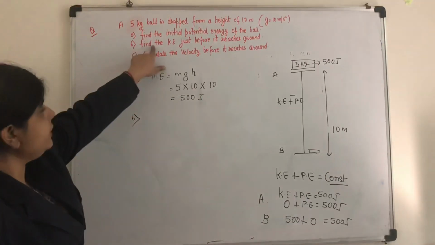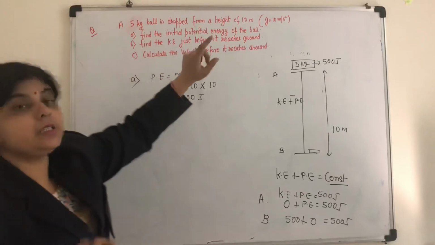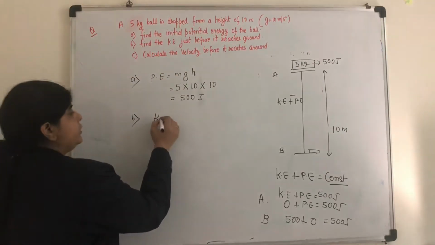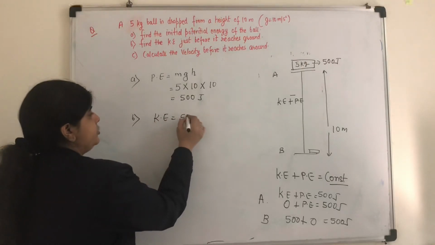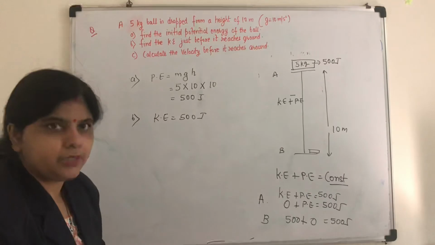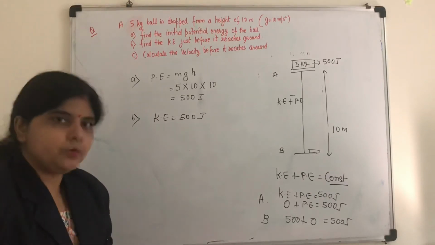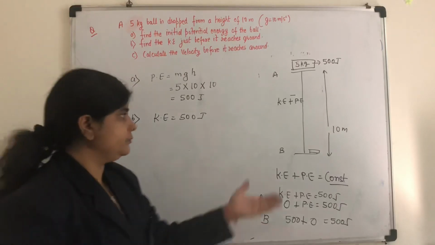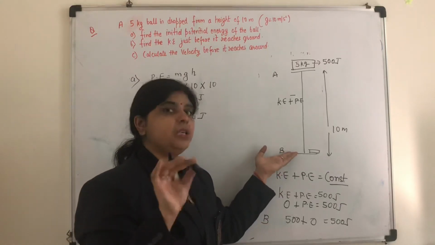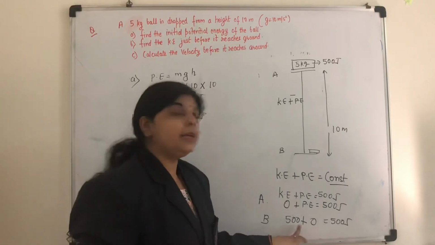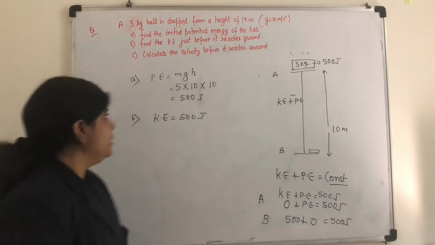So we can write that the kinetic energy just before it reaches the ground would be equal to 500 joules, as all the potential energy has been converted into kinetic, or you can say because the total energy would remain constant. At this point potential energy is 0, so all the energy exists in the form of its kinetic energy.